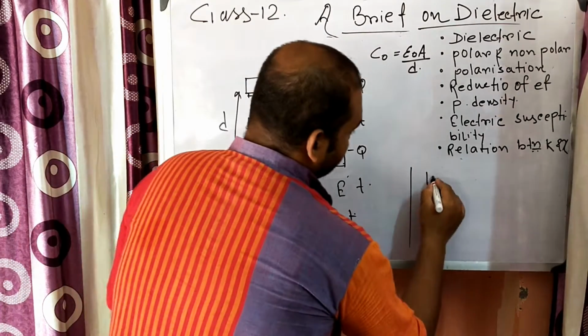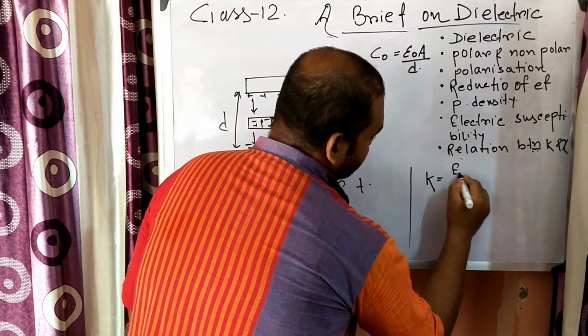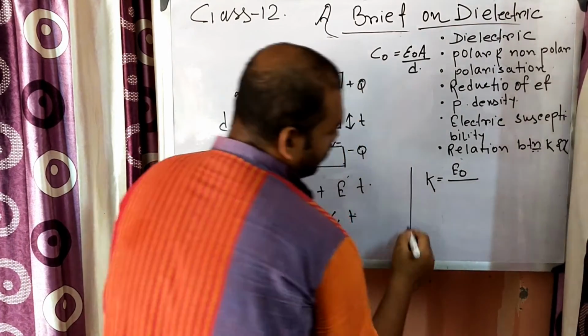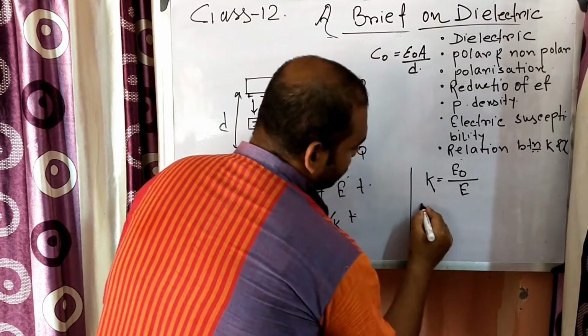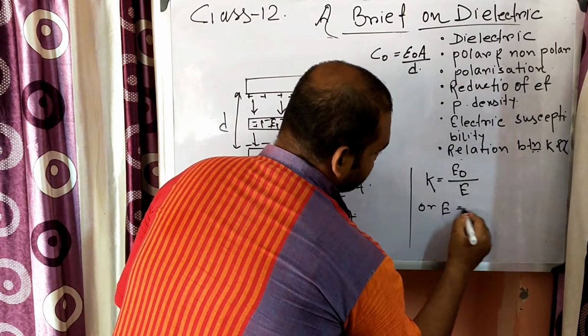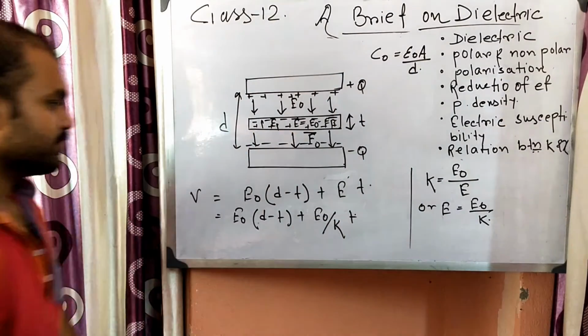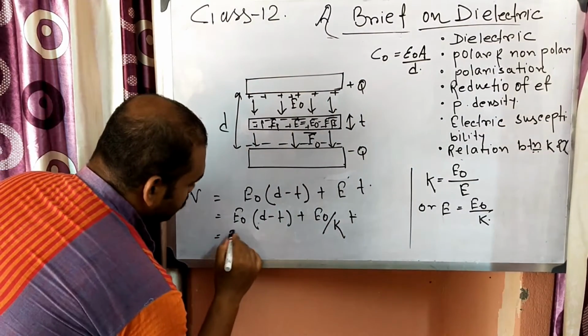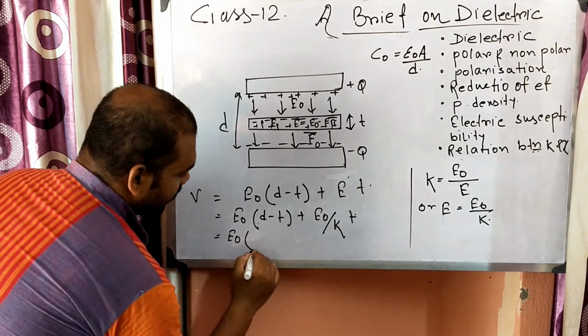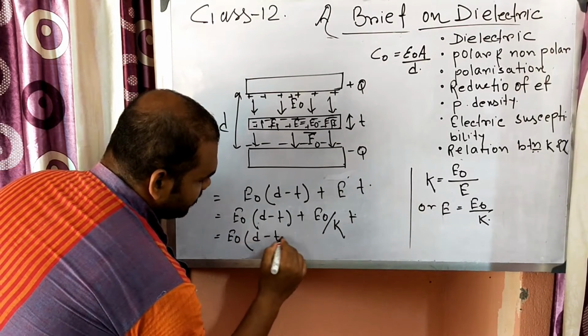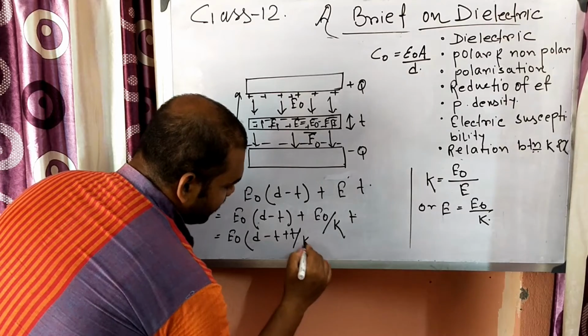Because K is the ratio of the applied electric field to the reduced electric field, so E is equal to E0 by K. Now E0 is common, so we can write D minus T plus T by K.